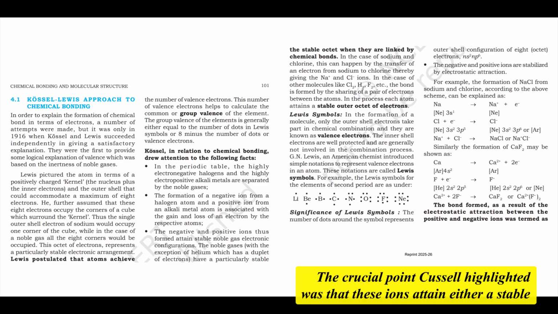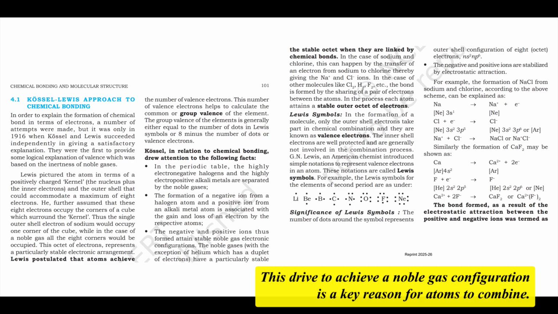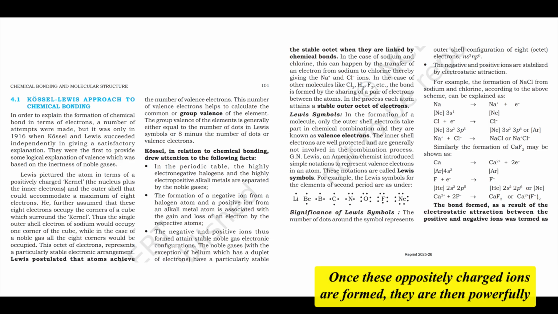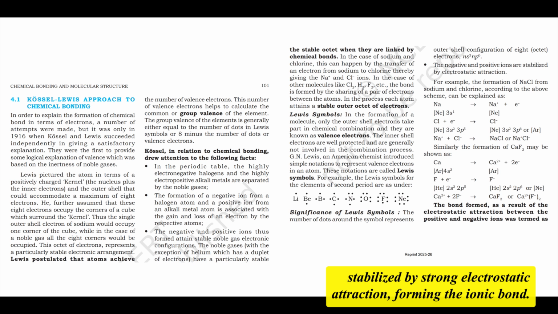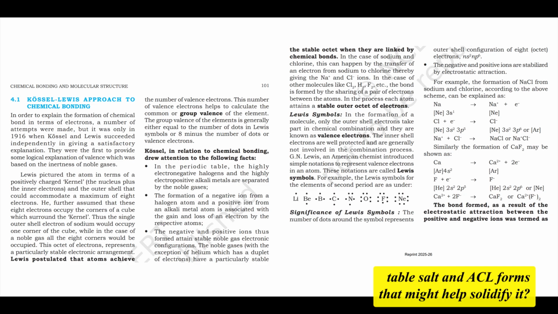The crucial point Kössel highlighted was that these ions attain either a stable octet, like neon's configuration, or, for very small atoms like lithium, a duplet, like helium's configuration. This drive to achieve a noble gas configuration is a key reason for atoms to combine. Makes sense. Once these oppositely charged ions are formed, they are then powerfully stabilized by strong electrostatic attraction, forming the ionic bond. Can you walk us through an example, maybe something common, like how table salt NaCl forms? That might help solidify it.